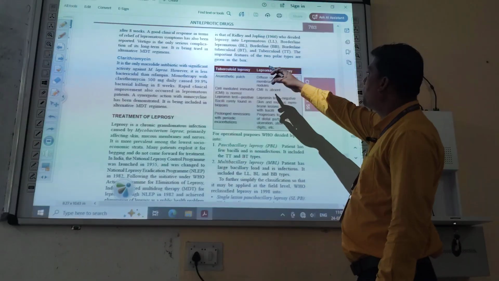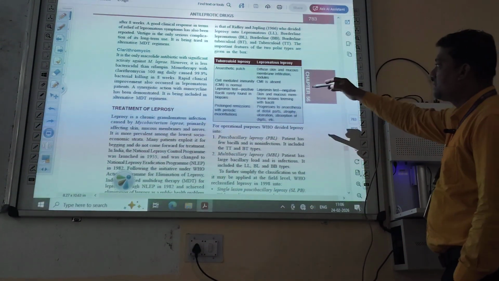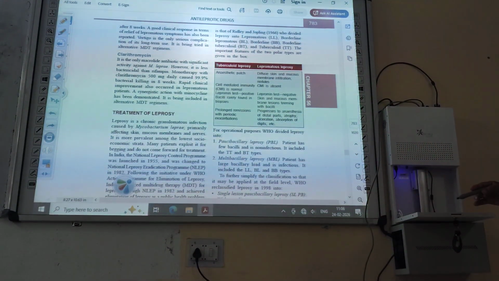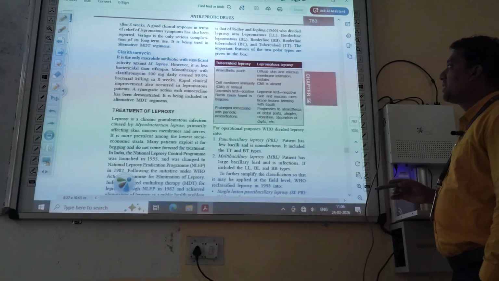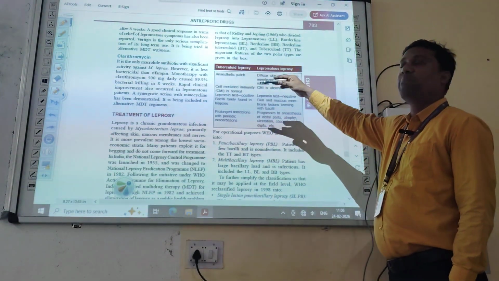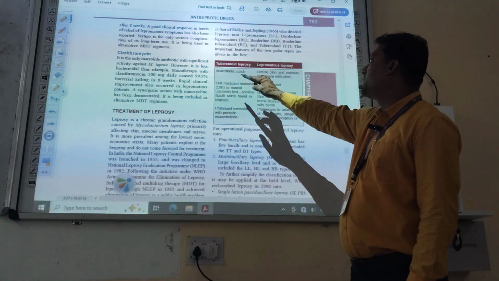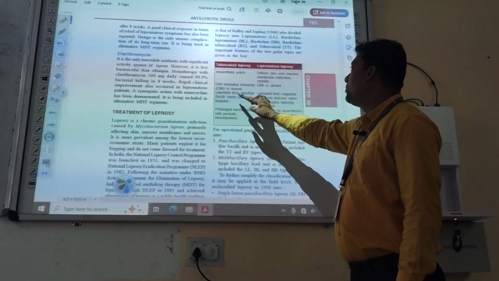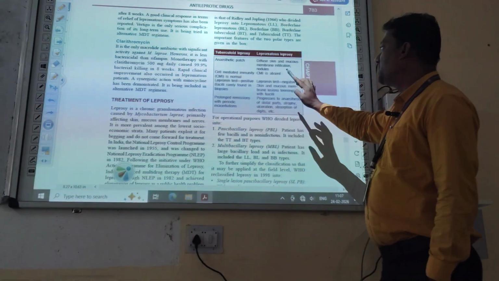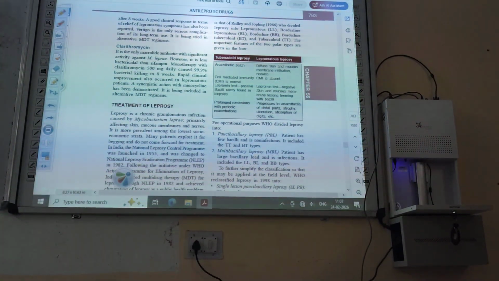And the important features of the two polar types are these differences. These are the differences between tuberculoid leprosy and lepromatous leprosy. What are the symptoms caused by infection with the different types of leprosy? In tuberculoid leprosy, an anesthetic patch is there, cell-mediated immunity is normal, lepromin test is positive, and there is prolonged remission with periodic exacerbation.